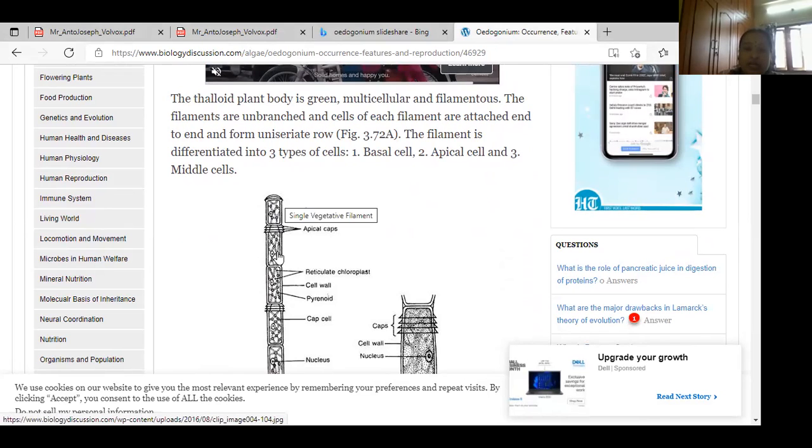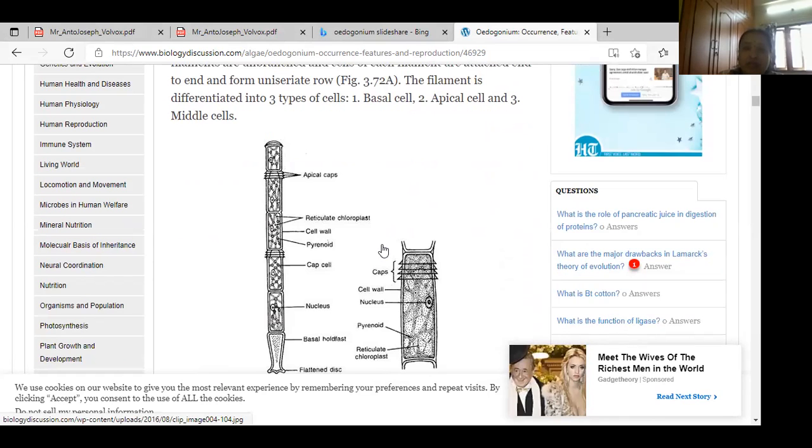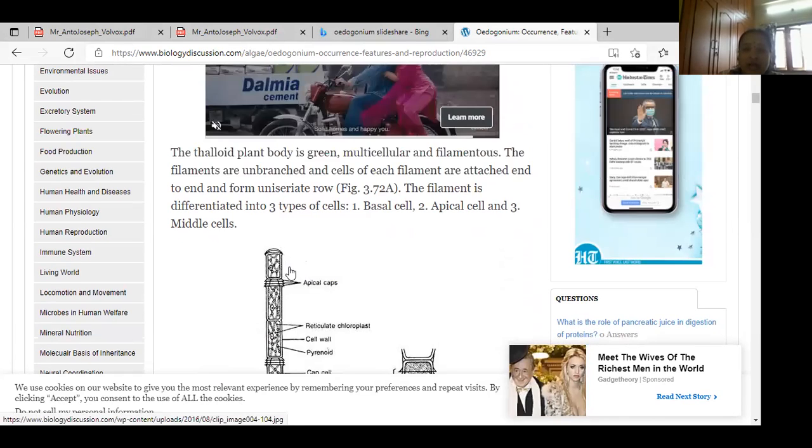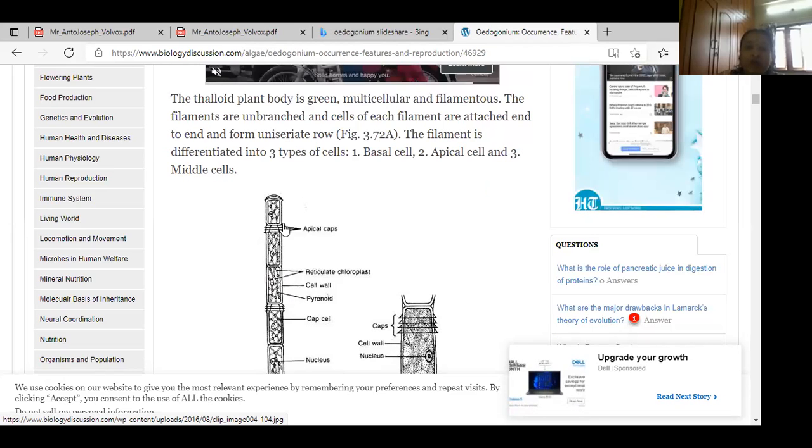The filaments are unbranched. Each and every cell of the filament is attached end to end. See, this is one cell, second cell, third cell, attached end to end to form a uniseriate row.